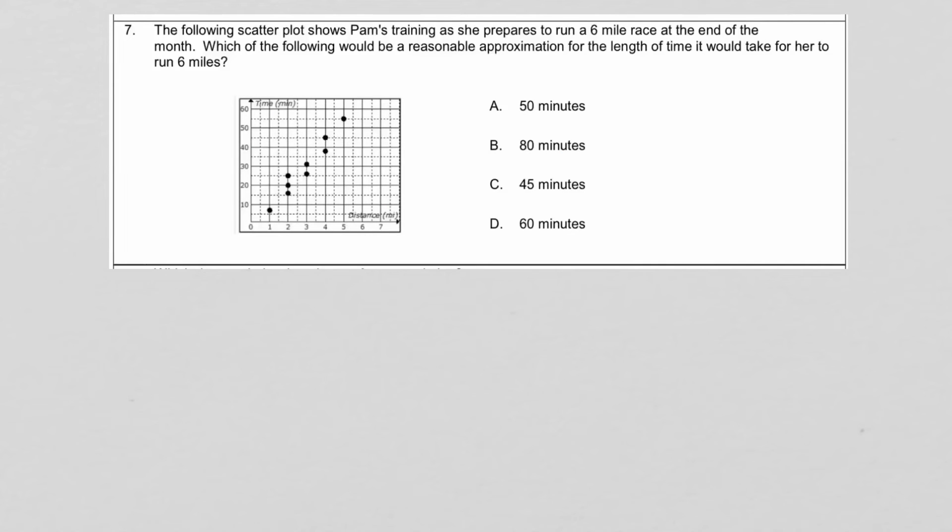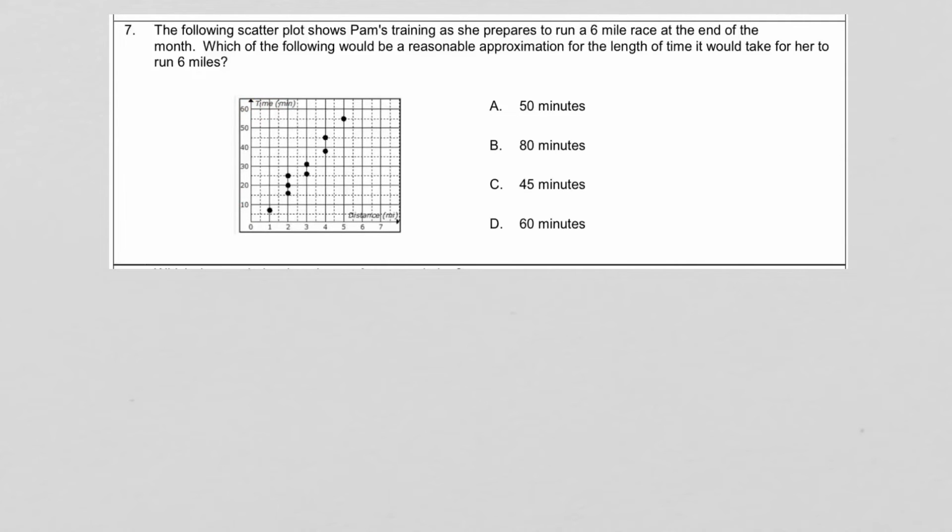Okay, number 7. The following scatter plot, see all those points, that makes up a scatter plot, shows Pam's training as she prepares to run a 6-mile race at the end of the month. Which of the following would be a reasonable approximation? That just means a good answer, the best answer. For the length of time it would take for her to run 6 miles. So first thing we do, every time we look at a graph, we figure out what the x-axis represents and what the y-axis represents. The x-axis is distance, and the y-axis here is time.